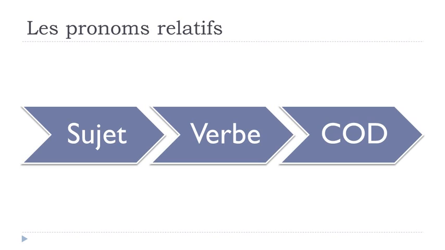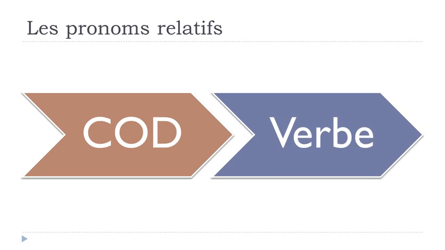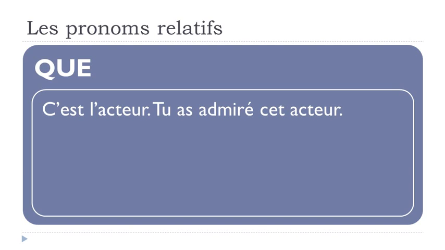But when we've got this special structure with the pronom relatif COD, so what we just saw, this que before the verb, the rule will be that you have to put the feminine or the plural or the feminine plural at the end of your participe passé.